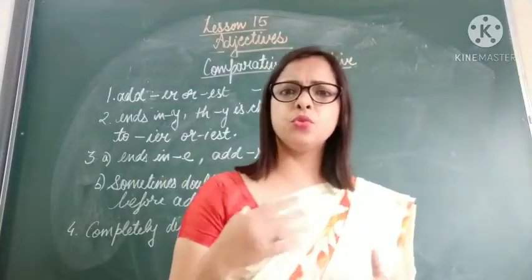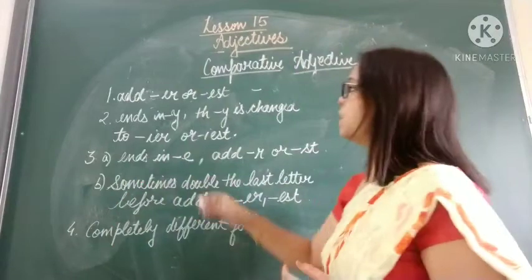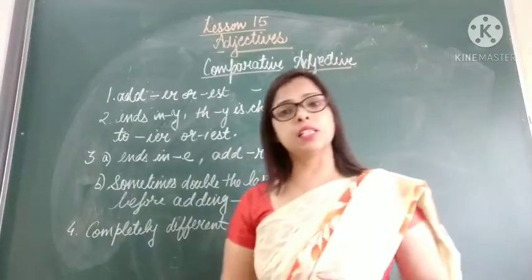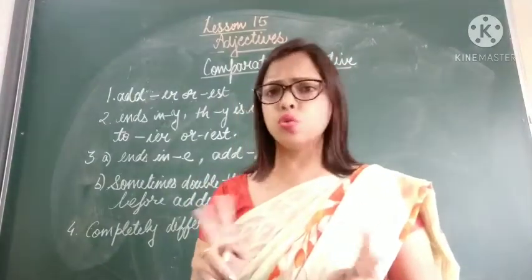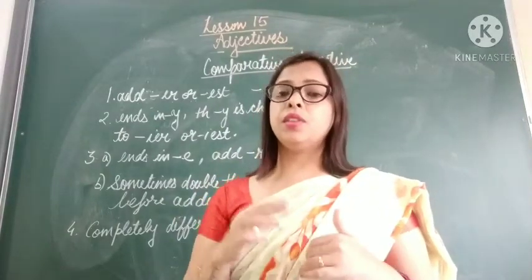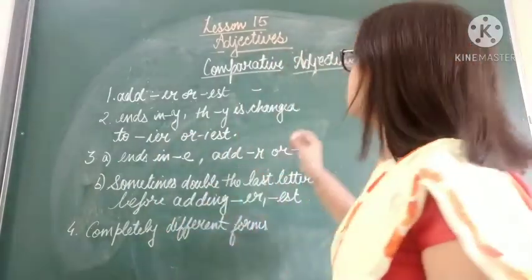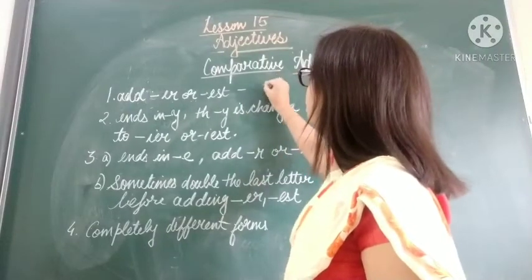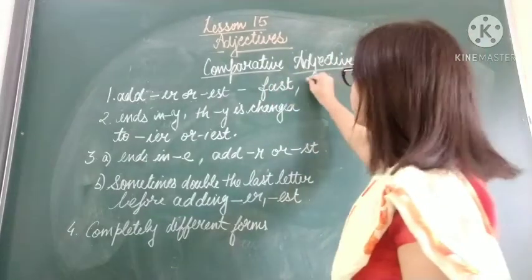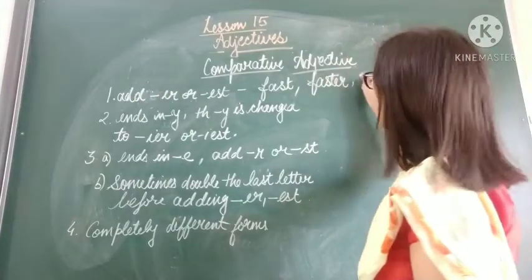So children, let's see a few rules for how we make the comparative degree of adjectives. First is add er or est, right? So in most cases when we are comparing between two things or two persons, between two objects, we add er, and when the comparison is among more than two things, we add est. Okay, suppose if I give the example of fast, then the second form will be faster, and the third form will be fastest.